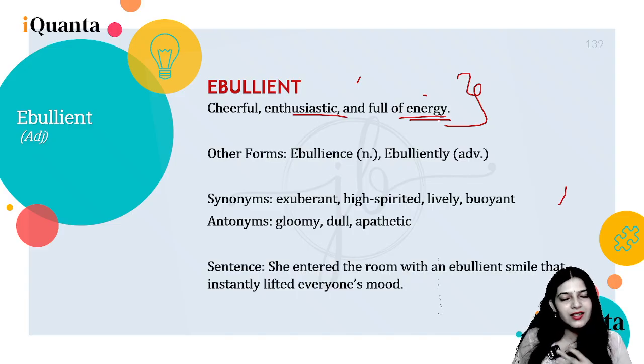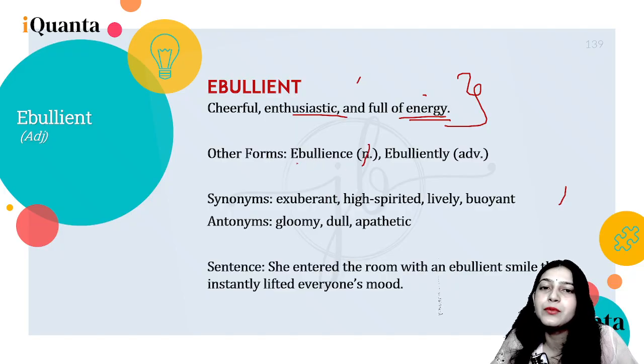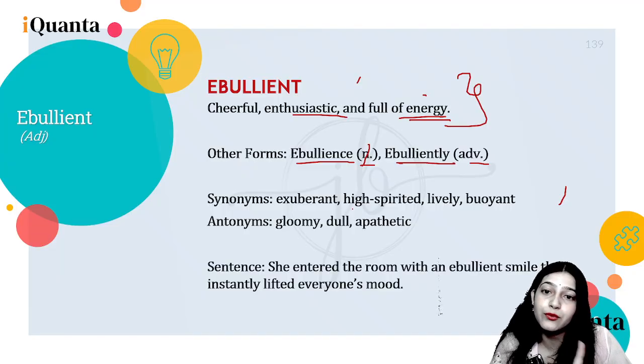You must have heard this idiom, that she was bursting with joy. So she was not literally bursting with joy, but figuratively she was very happy, full of energy and all. So other forms can be ebullience, which is a noun. Ebulliently is an adverb.